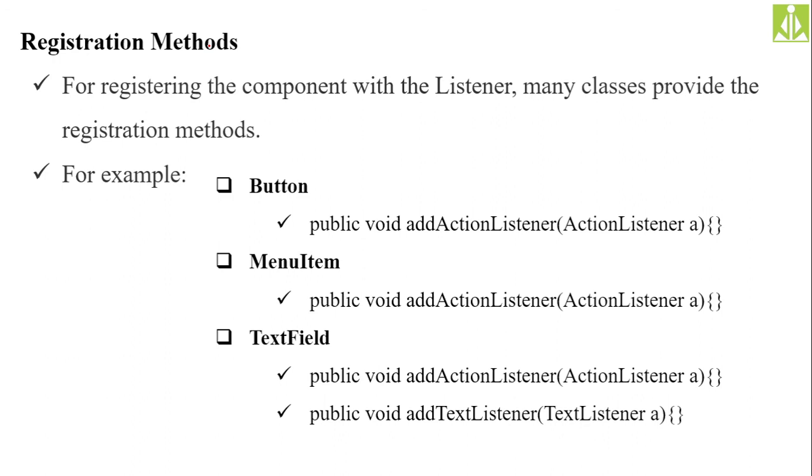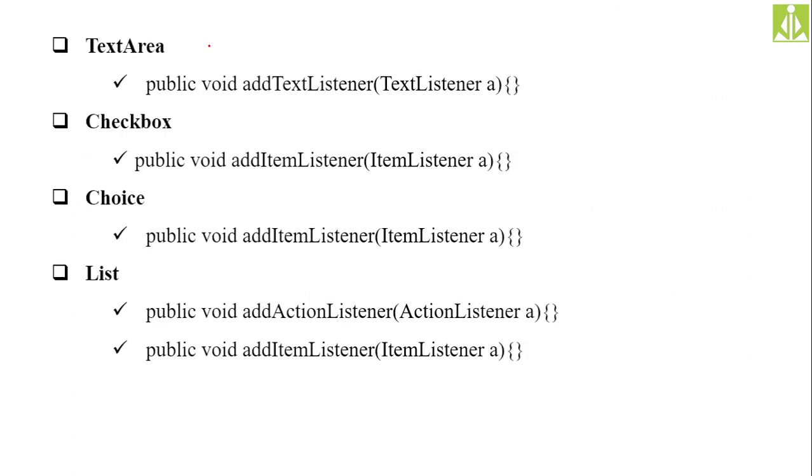What type of event will the GUI component generate? See, if you are keeping a button, is it possible to write something on the button? No, we can only click that button. So add action listener is possible. It is not possible to perform add text listener, whereas on a text field, or a text box, we can perform the add text listener also. This is just an example. A text area will also have add text listener.